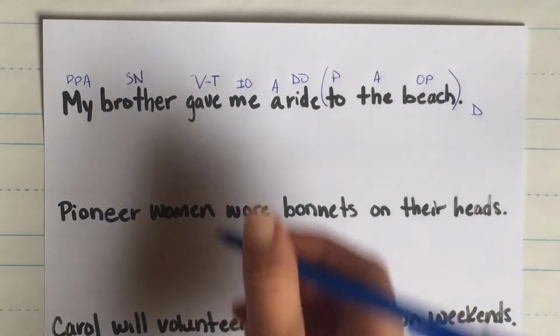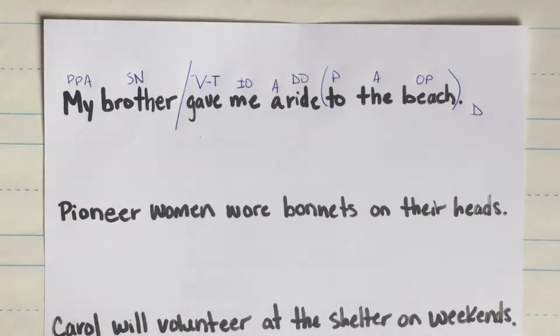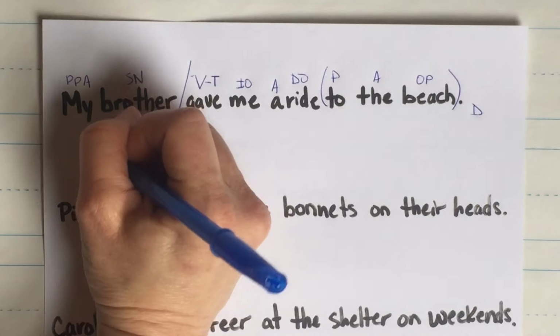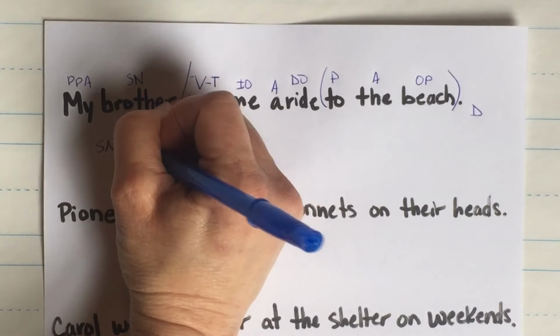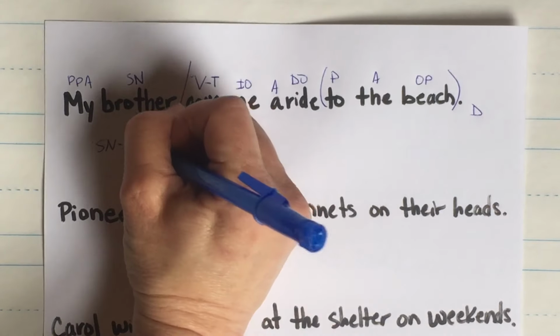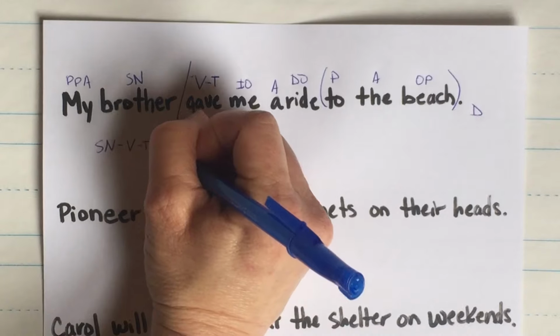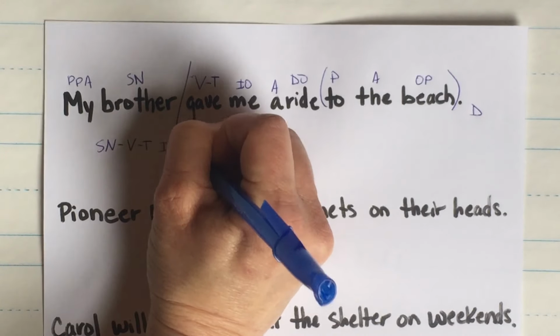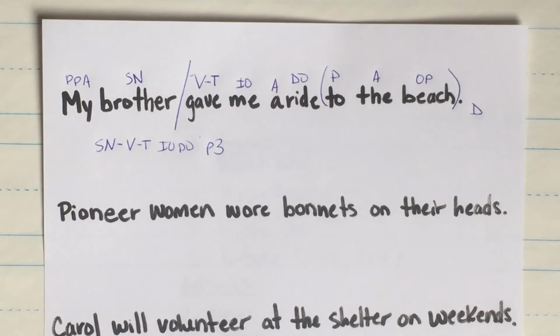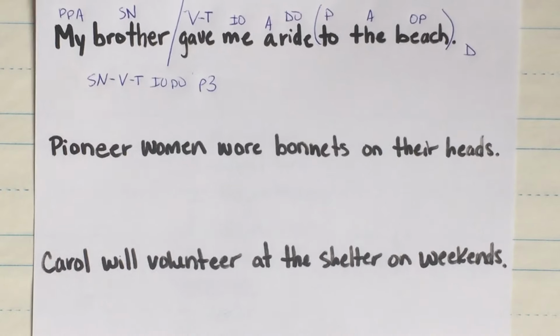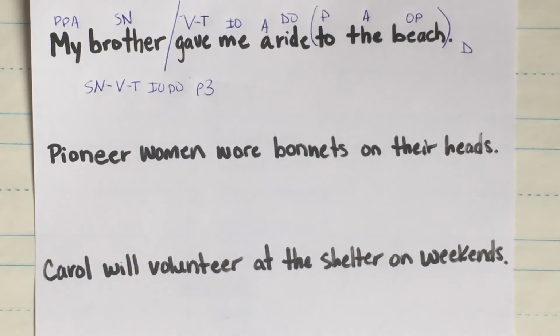We're going to divide between the subject and the predicate. Brother gave. This is a subject, noun, verb, transitive, IO, DO, pattern 3. All right. Let's go down to the next one, okay? Pioneer women wore bonnets on their heads.